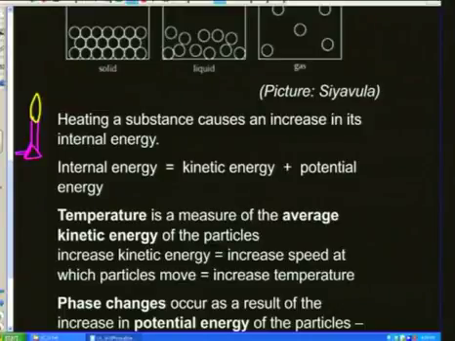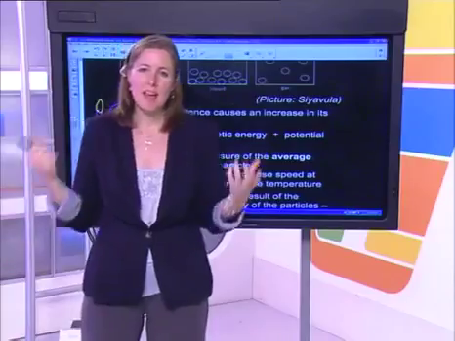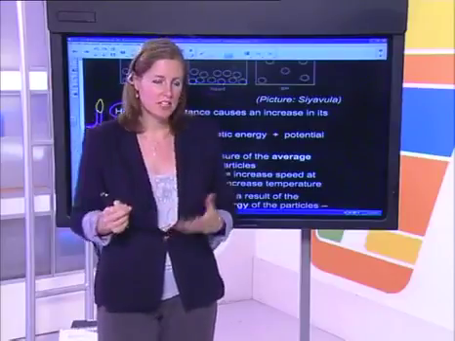So we are thinking about heating a substance. That is causing an increase in the internal energy of the substance. So overall, heating a substance is always going to be adding in energy, internal energy.